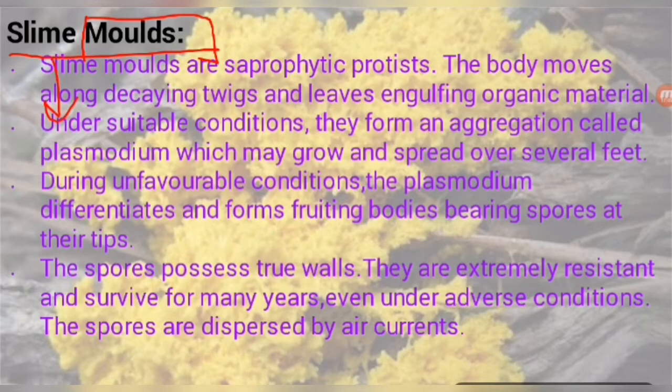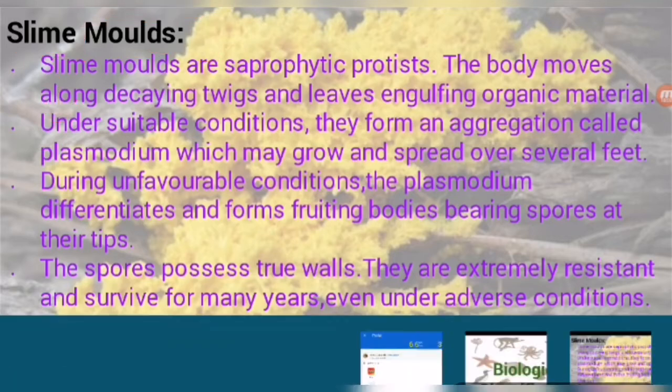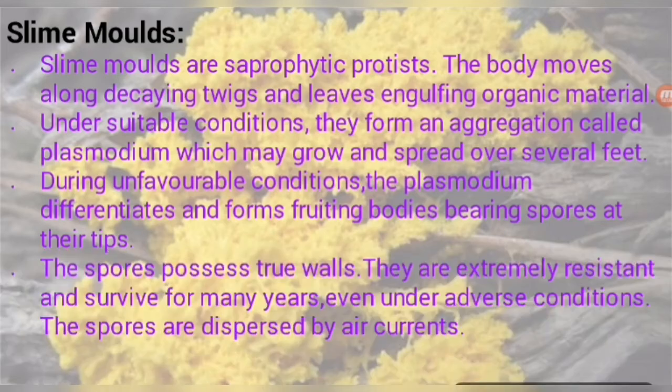So these are slime molds. Why are they named so? Because they have a slimy structure and they have features like protistans. So that is why they are placed in protista. So let's discuss what features keep them inside this group. Slime molds are saprophytic protists.